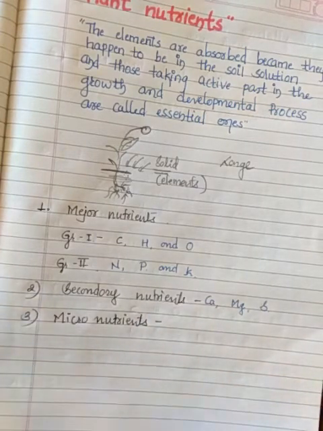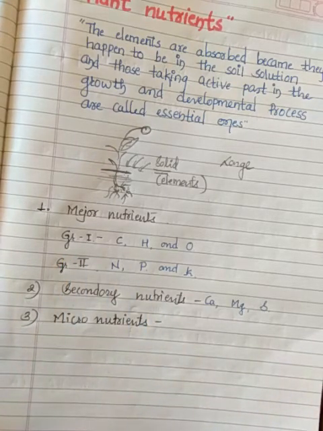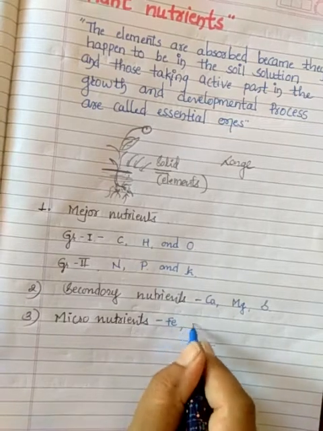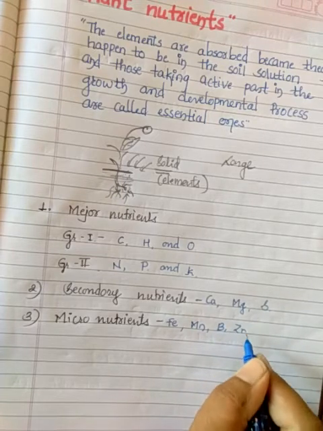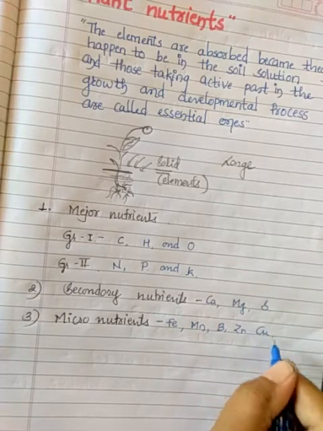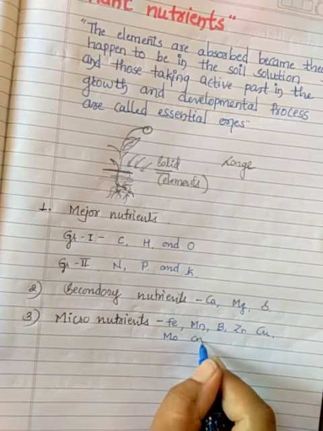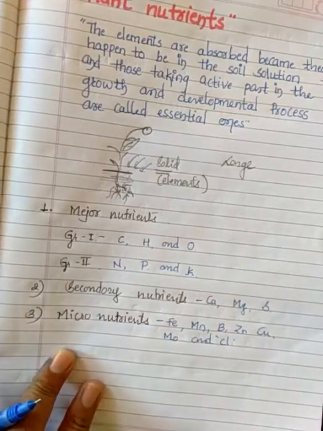As we already know, we saw mainly 16 elements in the last part. Of those, we have taken only 9 here, and the remaining 7 elements come under this group. Which are those? Iron, manganese, boron, zinc, copper, molybdenum, and chlorine. So these are about the elements.